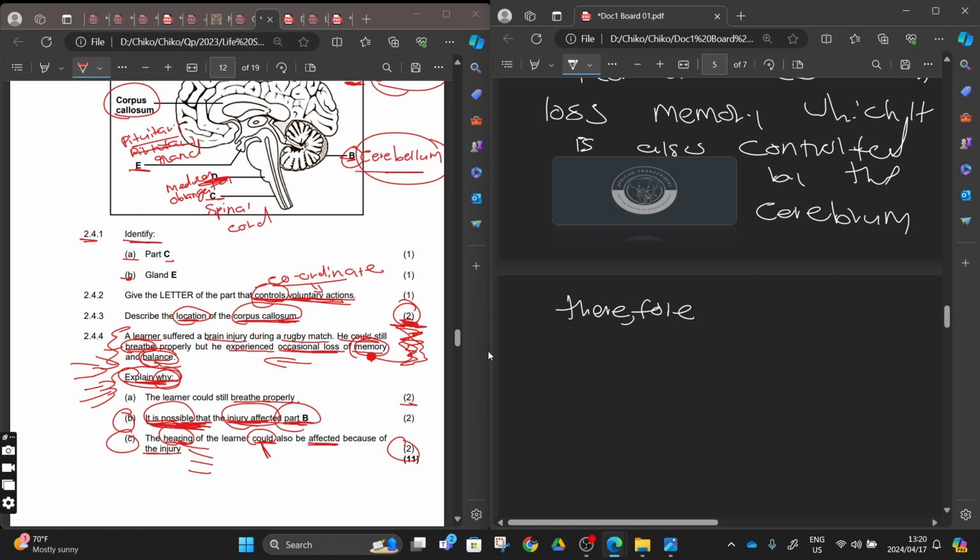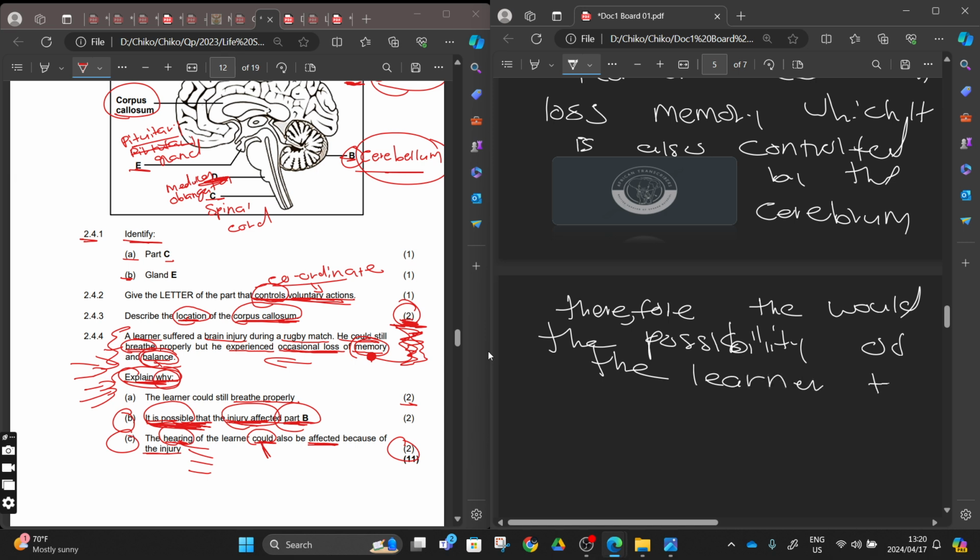Therefore there would be the possibility of the learner to be affected. I'm writing things now. I'm elongating this answer. It's 2 marks, and I'm elongating this answer. I want to shorten this answer here. Therefore the learner will be, let's remove this.